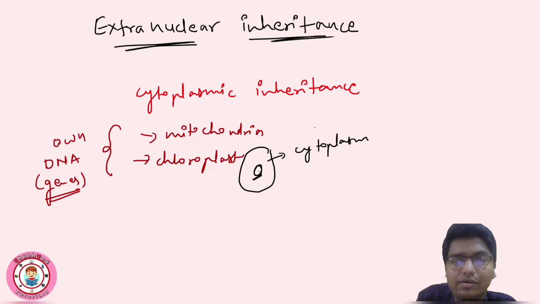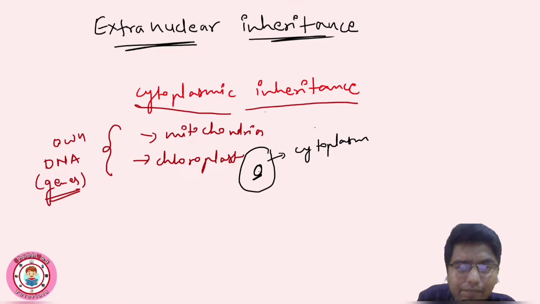So the genes that are responsible for this type of inheritance are known as extranuclear genes. And specifically talking about mitochondria, then known as mitochondrial genes or mitochondrial inheritance, inheritance related to mitochondria. And chloroplast genes are the genes related to chloroplast, and the inheritance is known as chloroplast inheritance. So basically these all are included in extranuclear inheritance, or we can say cytoplasmic inheritance, right?